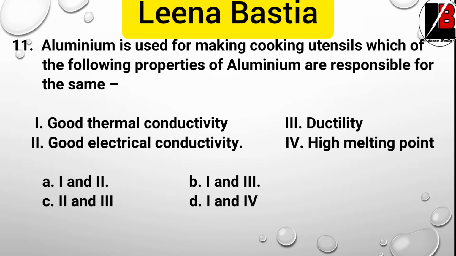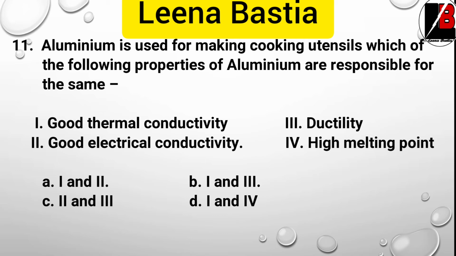11. Aluminium is used for making cooking utensils. Which of the following properties of aluminium are responsible for the same? Some points are given: it has been chosen for making cooking utensils because of 1. good thermal conductivity, 2. good electrical conductivity, 3. ductility and 4. high melting point.